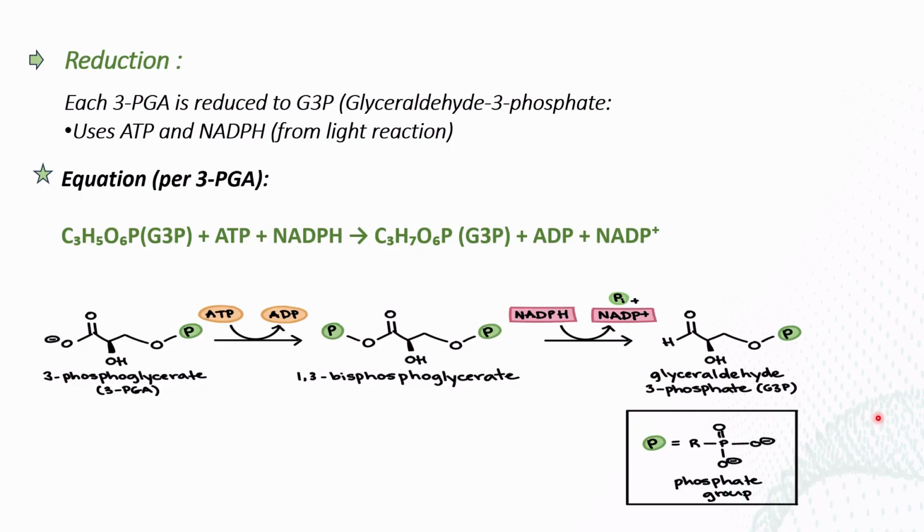So by this reaction you can see that in the reduction phase of the Calvin cycle there is a utilization of lots of energy in the form of ATP and NADPH.